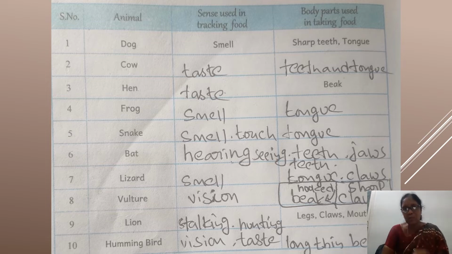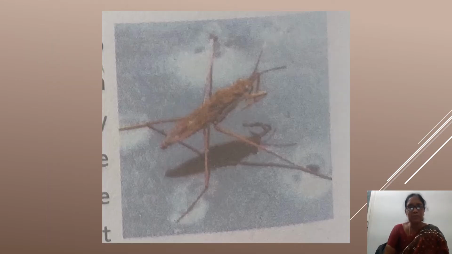Example, frog, snake, lizard, etc. Some animals have beaks to eat food. Example, birds. So what are the organs used in eating food? Teeth, tongue, beaks, etc. We go for the next picture.